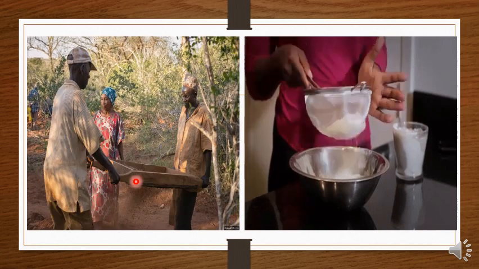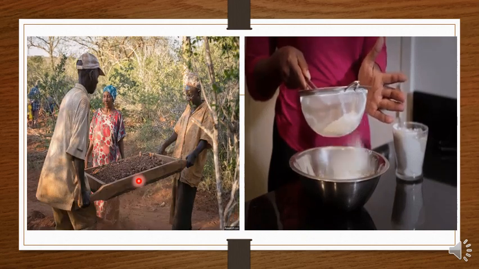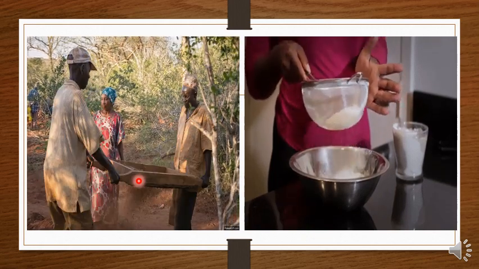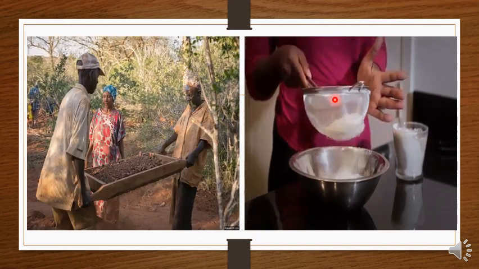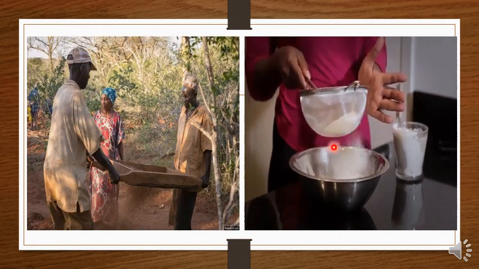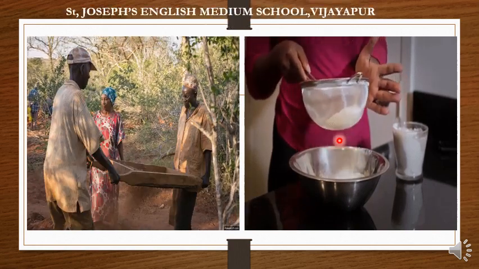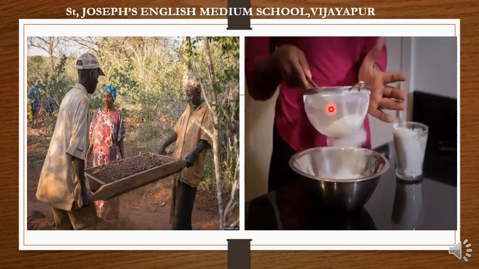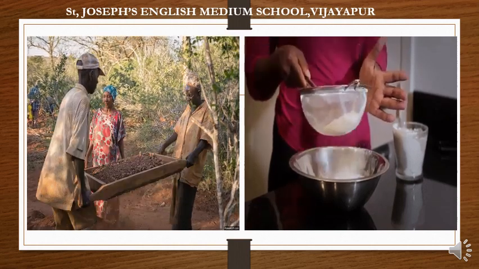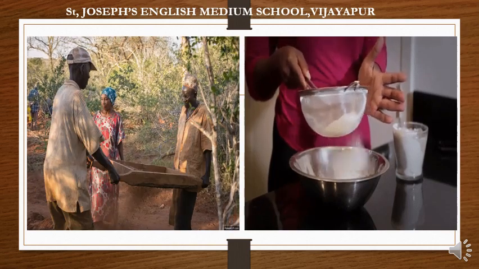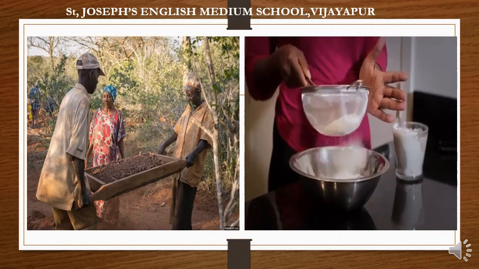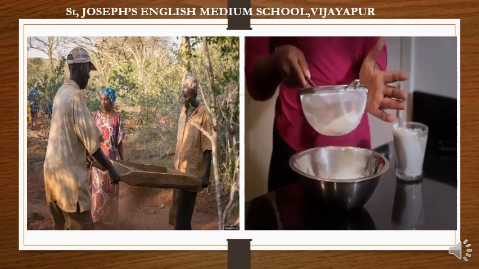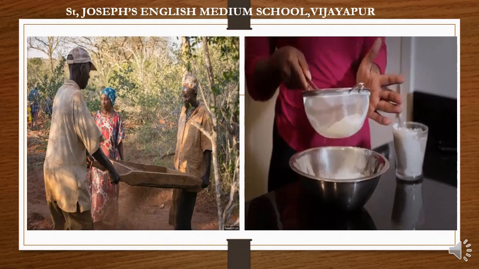Here, it depends upon the size of the particle. If the size of the particle is smaller than the hole of the sieve, then that particle will come out of the sieve. This is the most common example which we can see in our kitchen every day. Here, the smooth powder of the flour comes out of the sieve. If the impure substance is bigger than the hole of the sieve, it remains in the sieve. This is the simplest method of separating the two components of a mixture based on size.